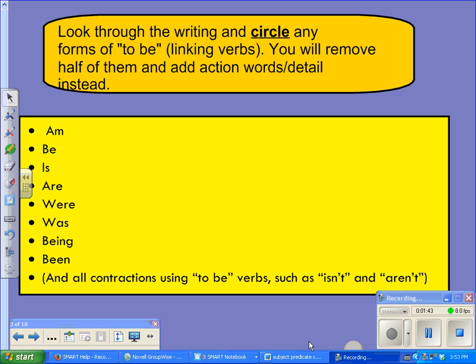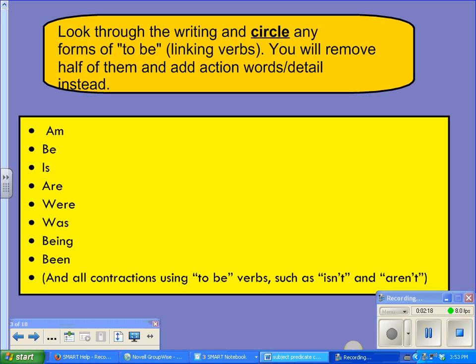You're going to look through the writing and circle any forms of to be, which are linking verbs. You'll remove half of them and add action words and detail instead. Look for the words on the list below: am, be, is, are. You need to circle those words throughout your writing piece. And you also need to include the contractions such as isn't and aren't, which stand for is not and are not. Please complete this step.